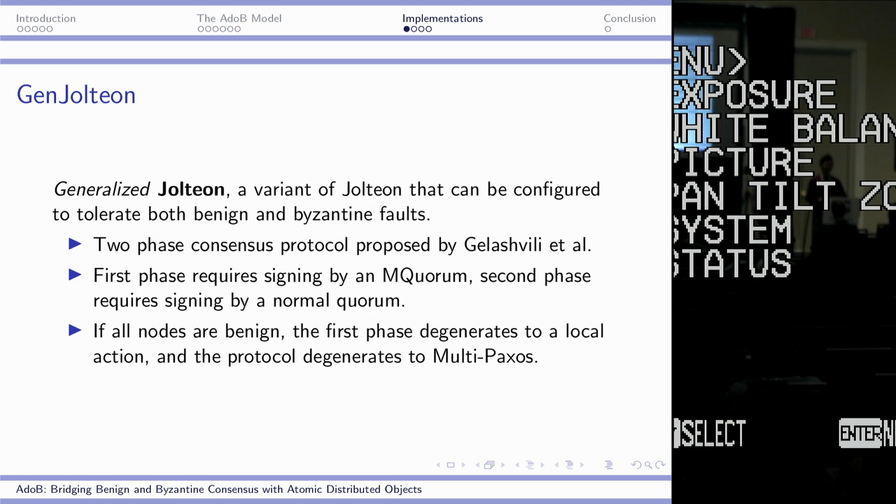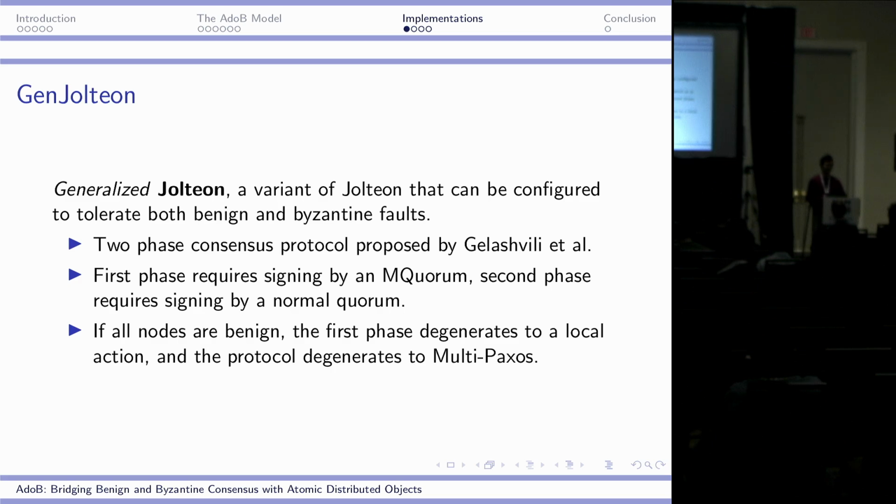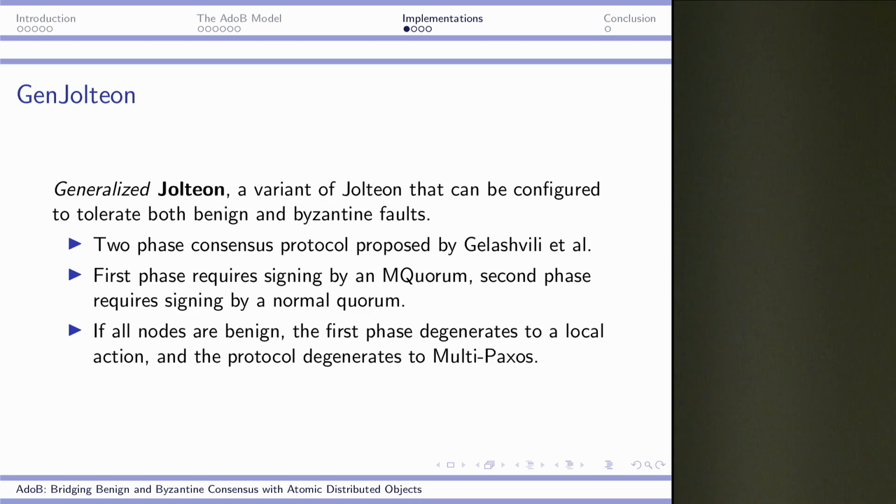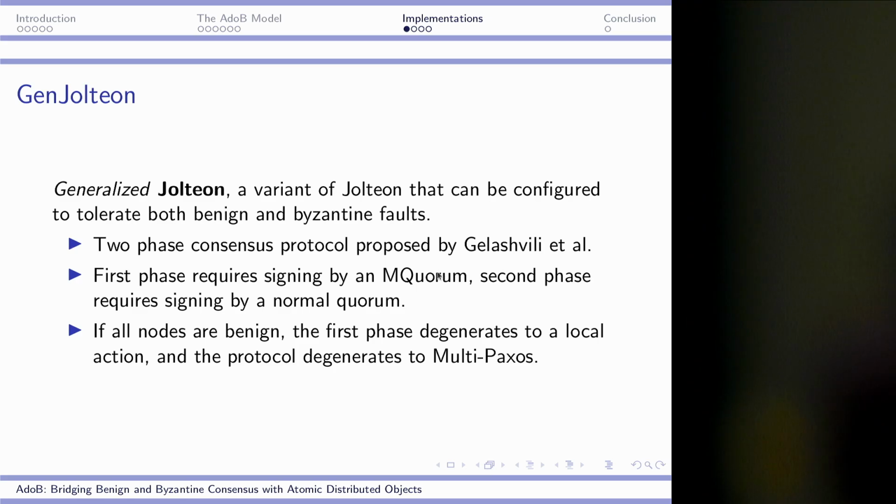It's short for generalized Jolteon. Jolteon is a Byzantine fault-tolerant algorithm, but we observed that there is an easy way to parameterize this algorithm. Basically, we make the first phase only require signing by an M quorum, and the second phase still requires signing by 2/3 of nodes. And in this case, we can make it tolerate either benign or Byzantine fault.